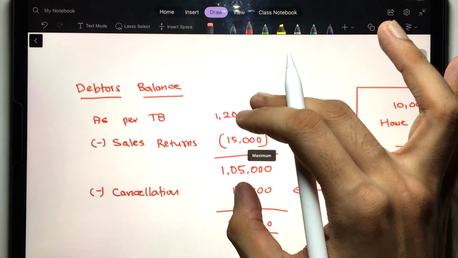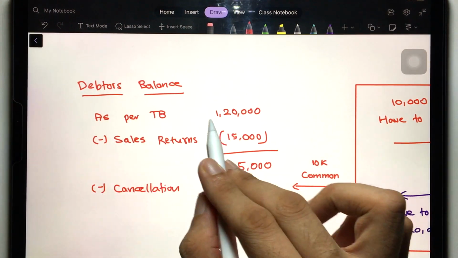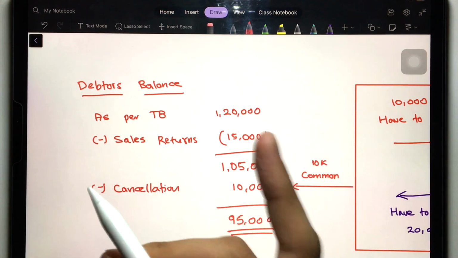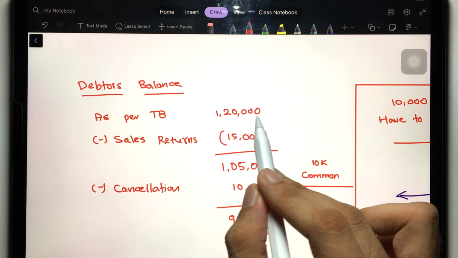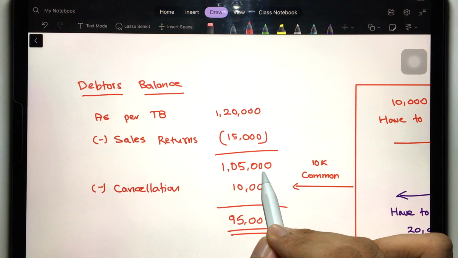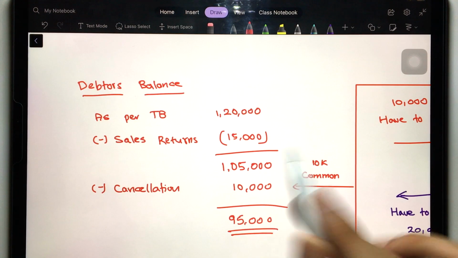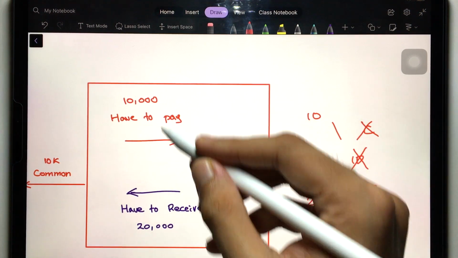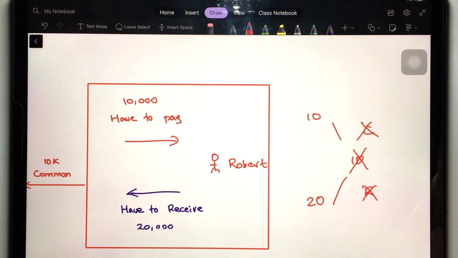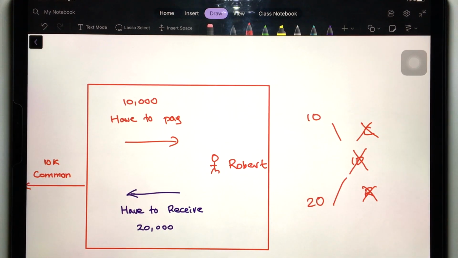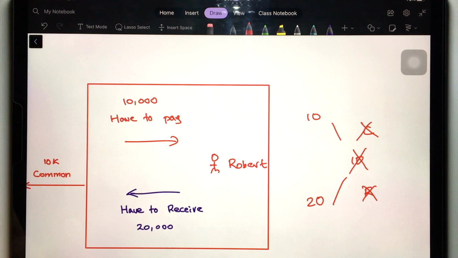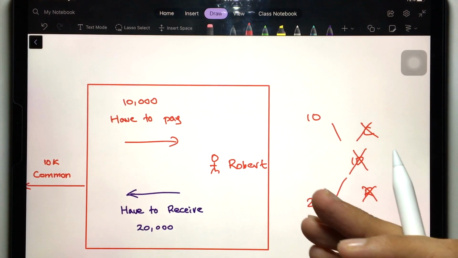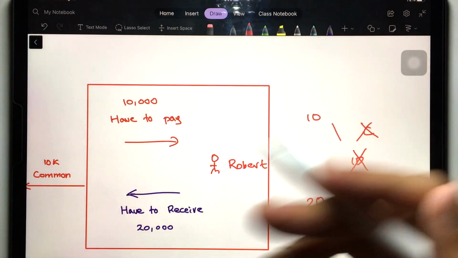So see the adjustment that we have to do. As per the trial balance, the debtor balance was 1,20,000. You understood how we have to reduce the sales return balance by 15,000. 1,20,000 minus 15,000 is equal to 1,05,000. Out of this, we also have to cancel this 10, whatever is common between what we have to pay and what we have to receive. If you have a friend, and you have to receive 5 rupees from him and pay him 5 rupees, then it's over, there is no balance at all. Is that clear? Simple. So that's the case over here. It's 10 and 20, so 10 is common, so cancel the 10.